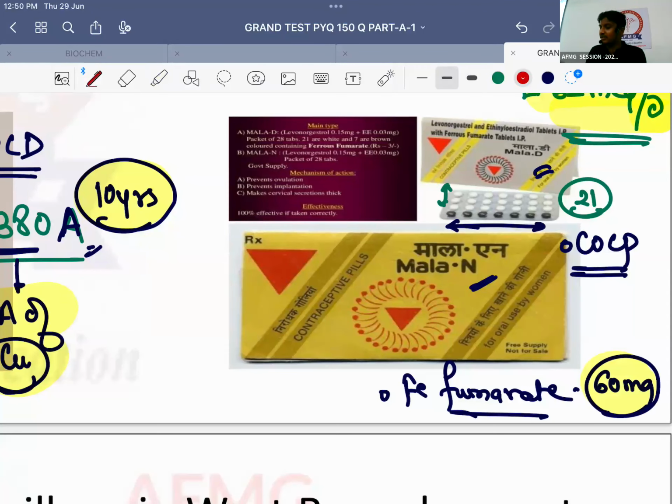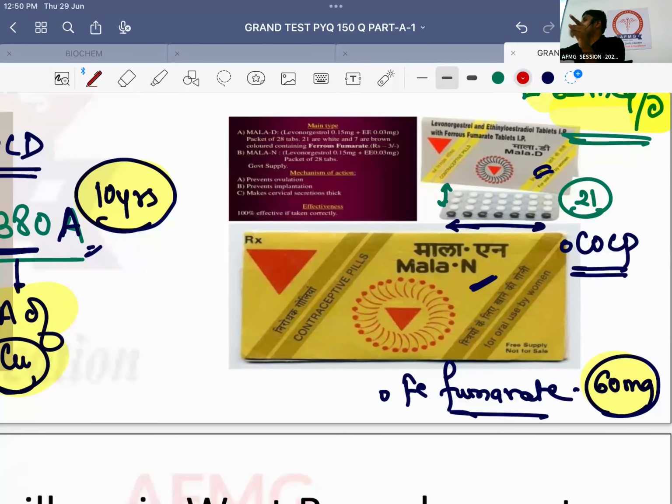What is the role? This was your question. Why are iron tablets present in the COCP packet? First of all, it will cause what? It will lead to continuity of the cycle. Why? If you tell a female to take the medicine for 21 days and then leave it, will the continuity of the cycle remain? She will forget to take it after 7 days. Therefore, to maintain the continuity of the cycle. First reason. Second, to cause withdrawal bleeding usually, because when she stops COCPs, then she will get menses.